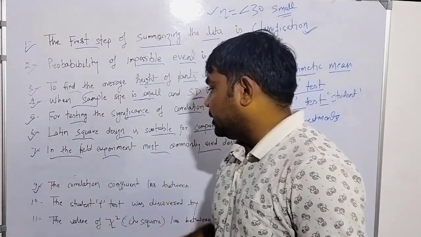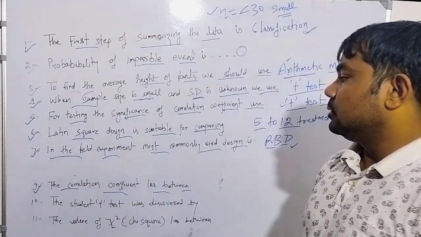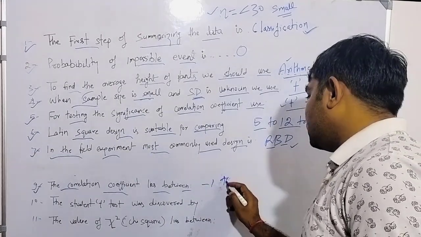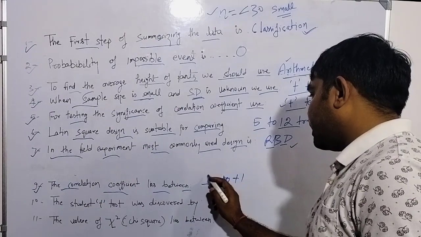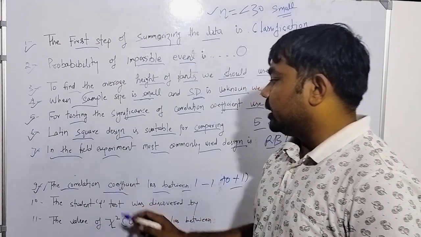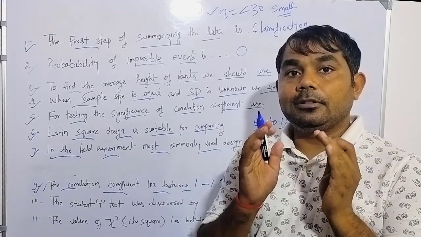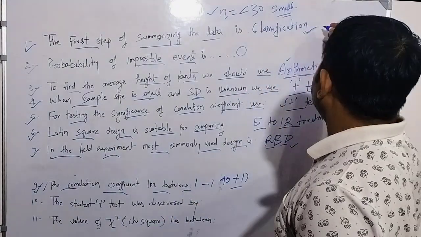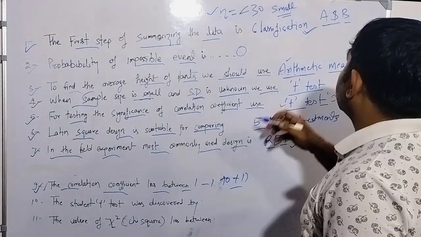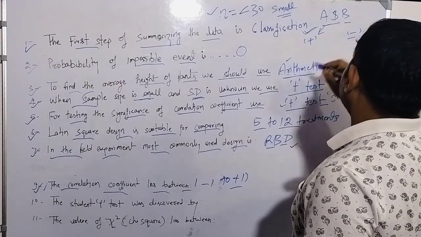The ninth statement is: the correlation coefficient lies between which values? You must remember that the correlation coefficient lies between -1 to +1. The correlation coefficient is used to measure the degree of relationship between two variables. Suppose there are variable A and variable B, and the correlation may be positive or negative.